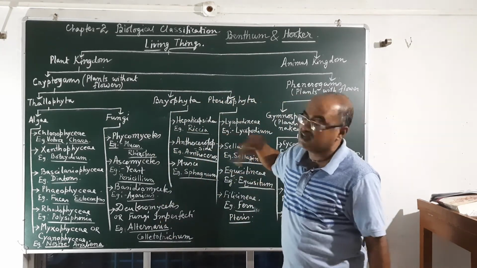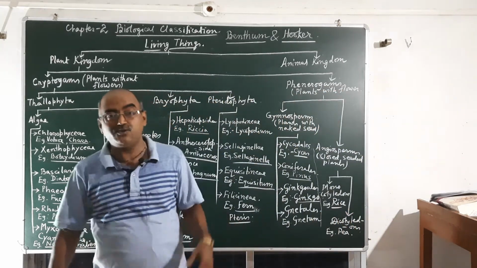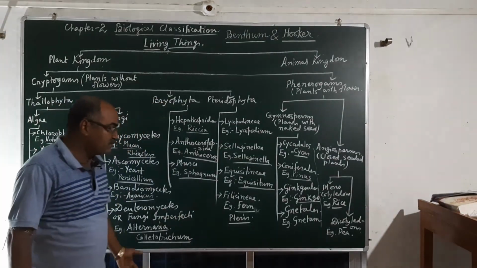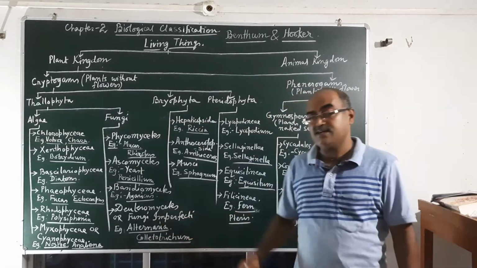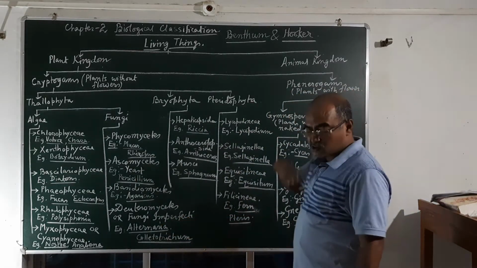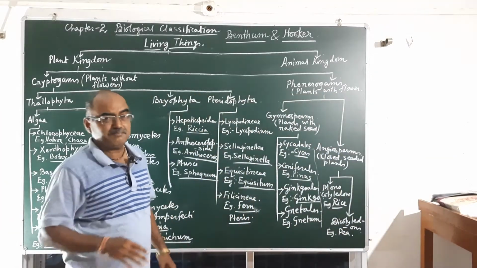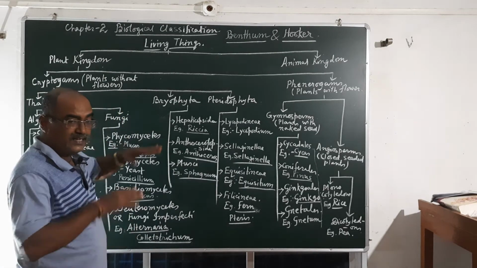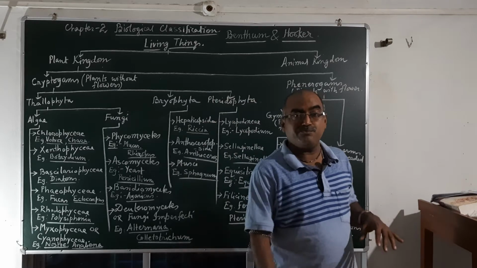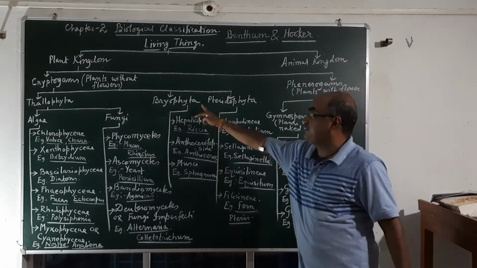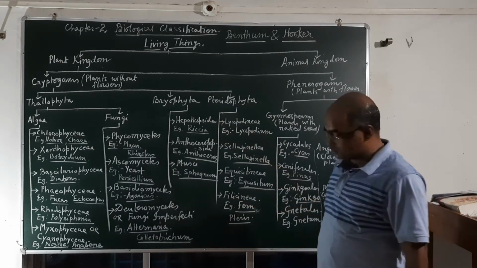Therefore, Bryophyta is called the amphibians of the plant kingdom, as they can dwell both on land and in water. Most Bryophytic plants stay in marshy areas, shady areas, or where water falls or there are some water movements. There we can get the Bryophyta. Pteridophyta is somewhat larger in the cryptogam groups.